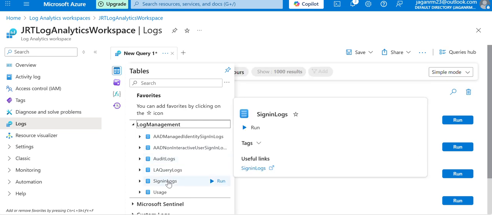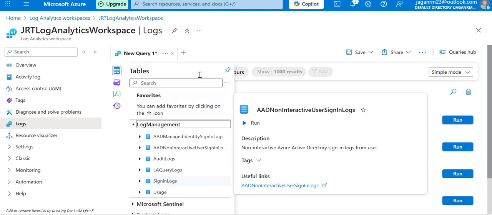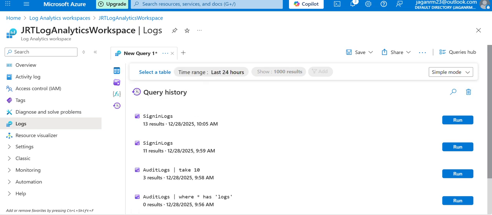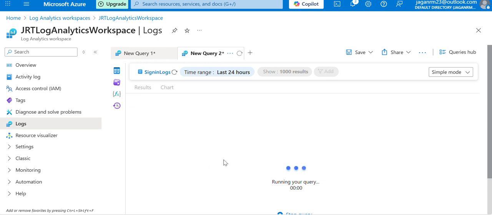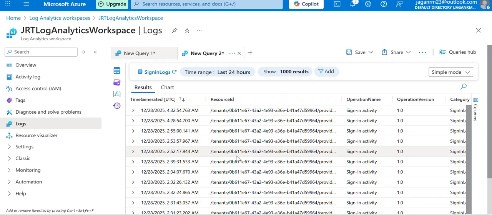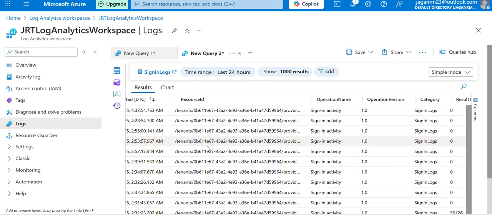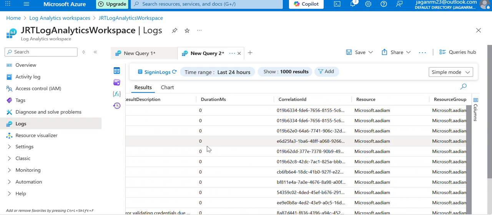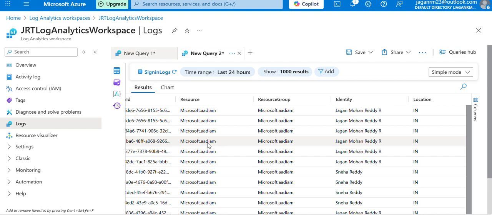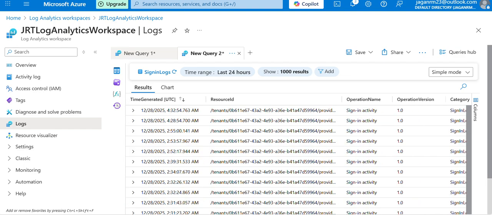See, sign-in logs. So this is what we have seen, some logs sent from Entra ID. Let's check out the logs. Yeah, there are many logs.